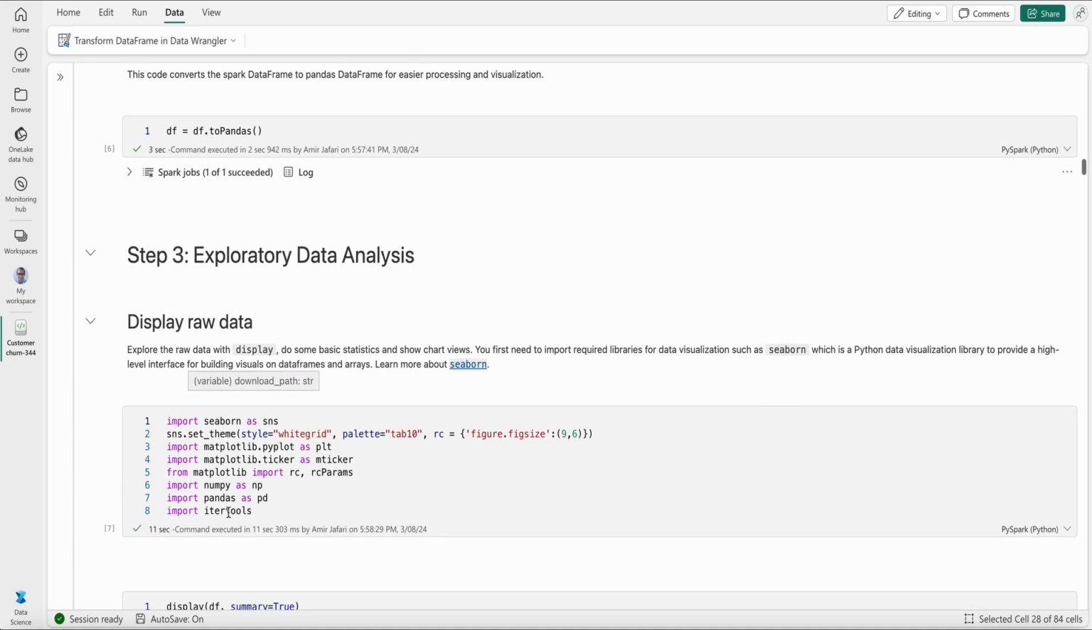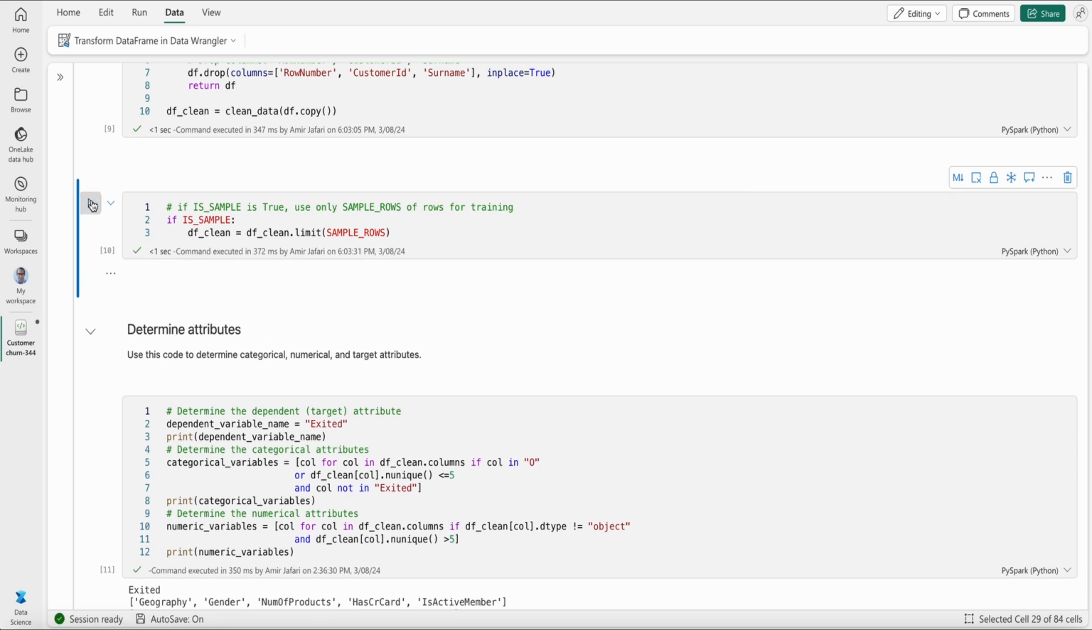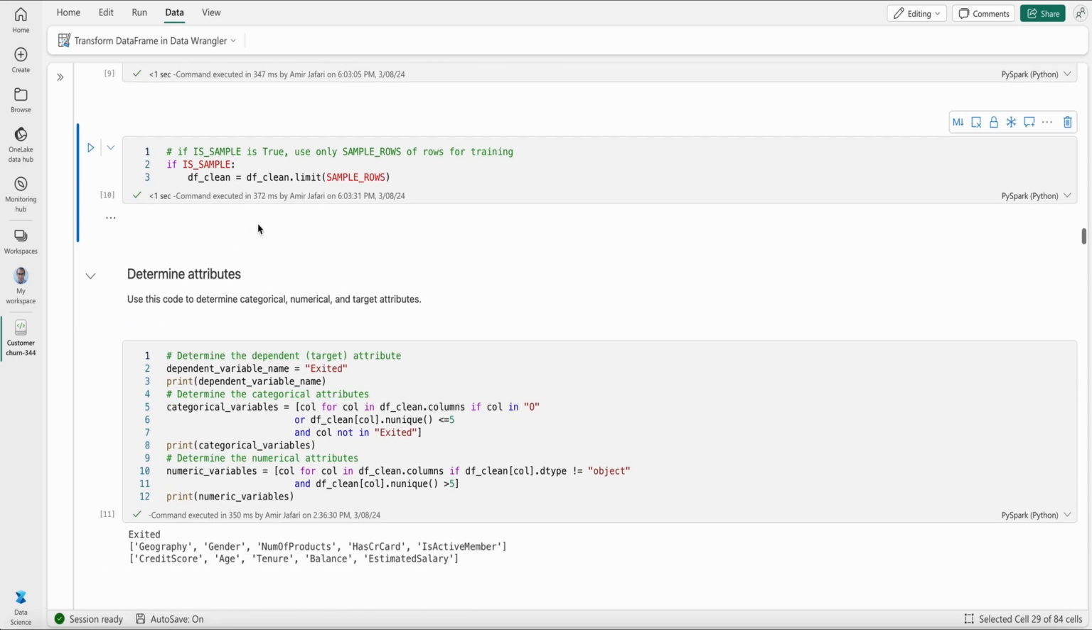So what we also have here, if I go down, is the option to use a specific number of data points for training. Okay, so I've done that. I think I've somehow cleaned my data. Now I want to do some sort of visualization.